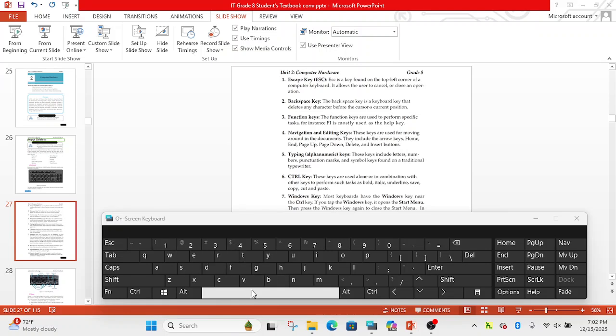Typing or alphanumeric keys include the letters here, the numbers, punctuation marks, and symbols.